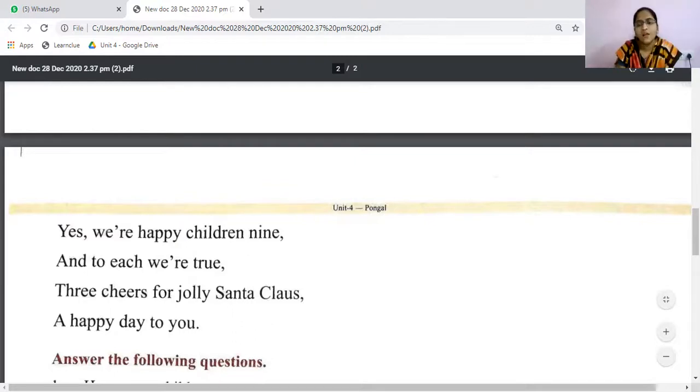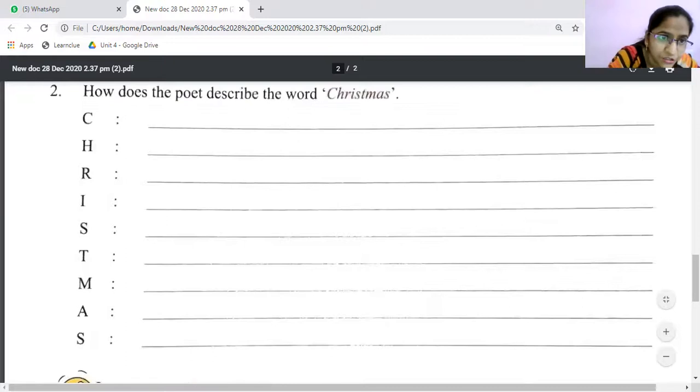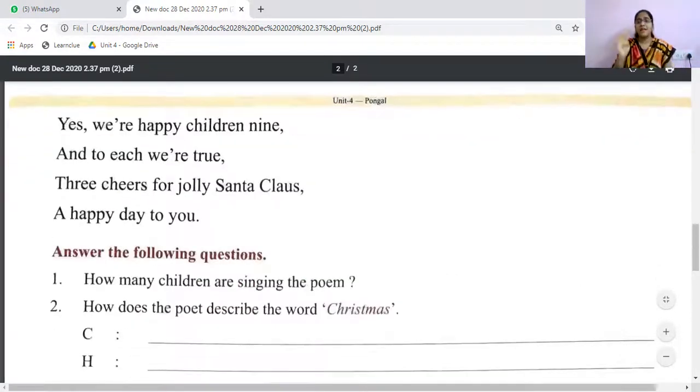So this is all about our poem for today, dear students. Okay. I hope you enjoyed this poem. Please do the homework which I'm going to give you. Page number 45. Color this tree and write this abbreviation, and you need to write this question and answer. How many children are singing the poem? 9 happy children are singing this poem. Okay, 9 happy children are singing this poem. You need to write that. Okay.